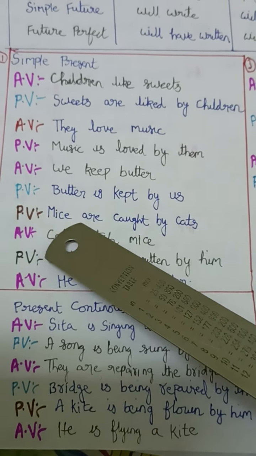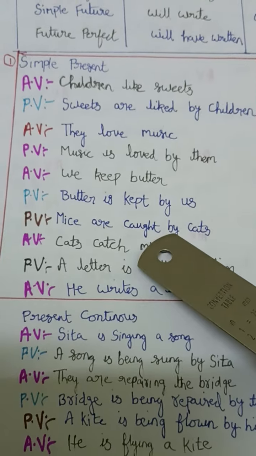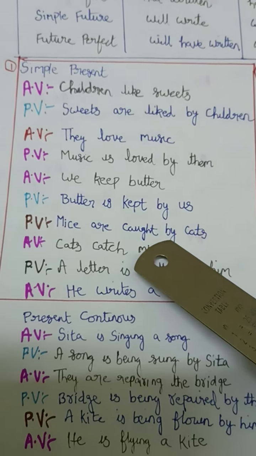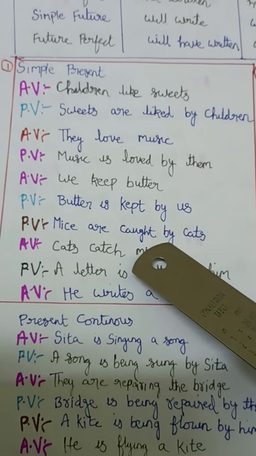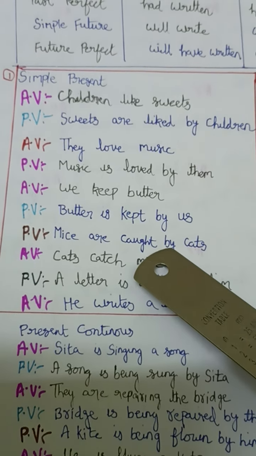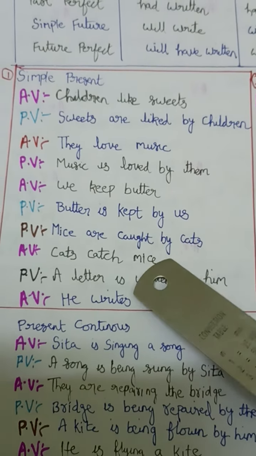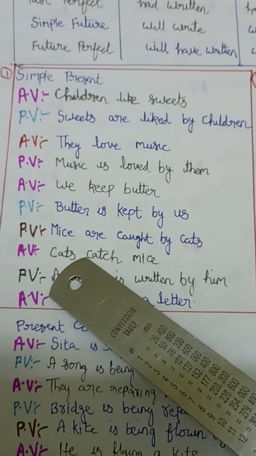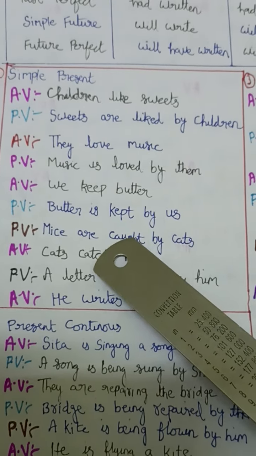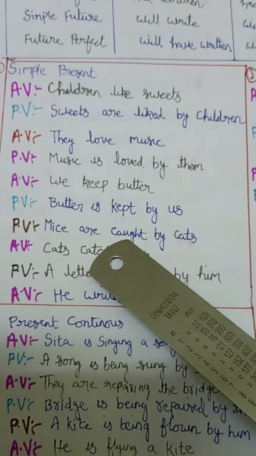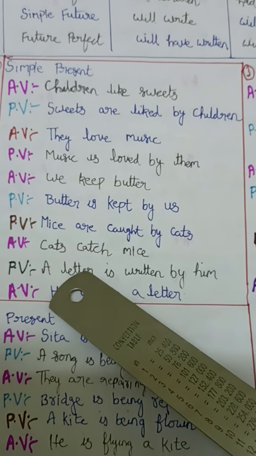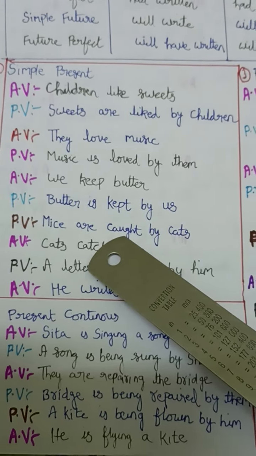Mice, and if you see here, by is given. By is given means it is a passive voice, because in the exam they will never ask you to change passive into active or active into passive. They will tell you to change the voice. So from the word by we can understand it is passive voice. What we have to do, first step will be the same: subject into object, object into subject. Then what is extra here? This will remain V3 in passive voice, so no need to see that. We have to see this one. Are is given, which means we have to remove this are. When we remove this are, then we have to think about caught.